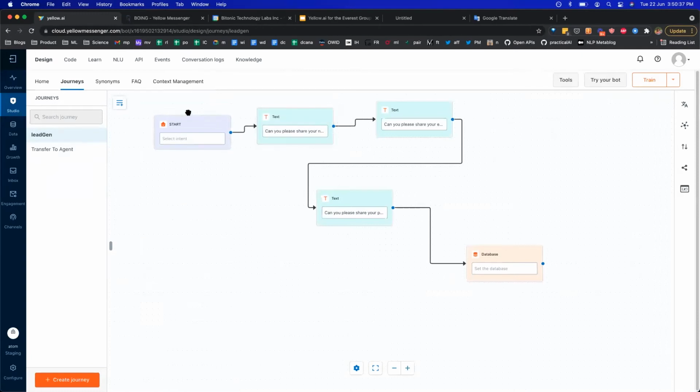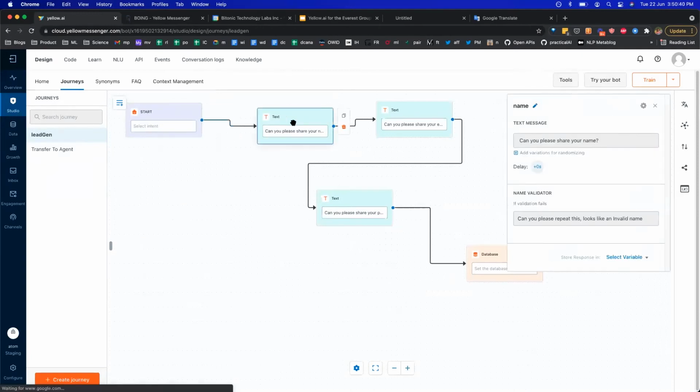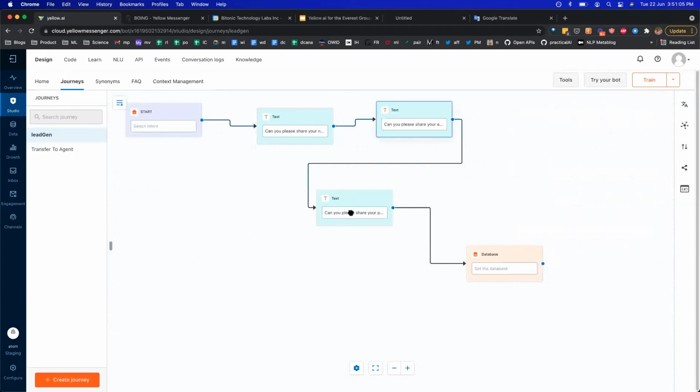Another interesting thing is that all of these prompts that I just added have NLP-based validation, which comes out of the box. Which means if I say, my name is Shubhi, or I just say Shubhi, or, sure, my name is Shubhi, irrespective of what I say, there's an NLP validation added as part of this node, which can automatically detect my name from the entire message that was sent out. The same applies for email, phone, etc. as well.